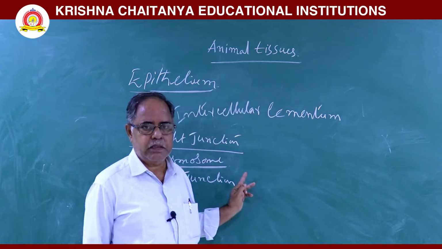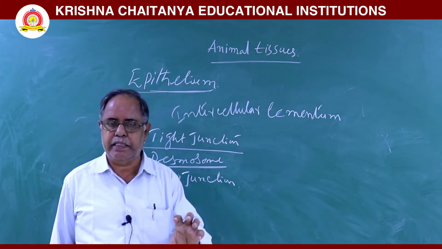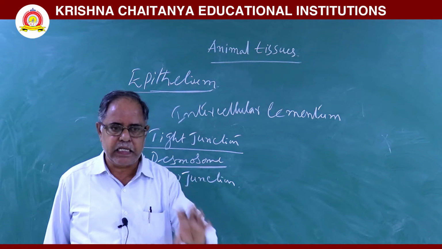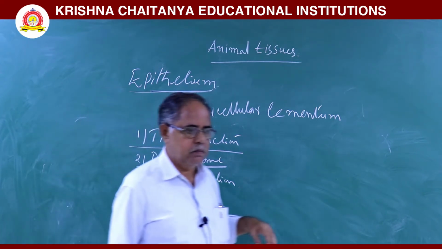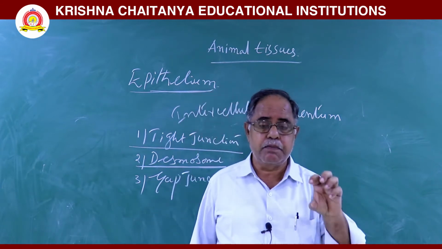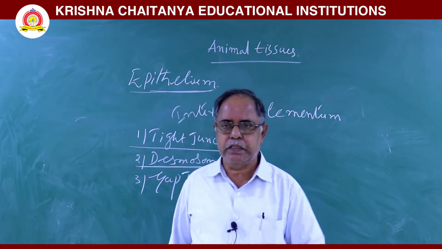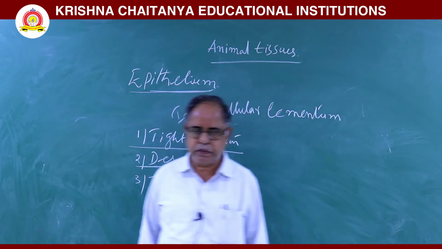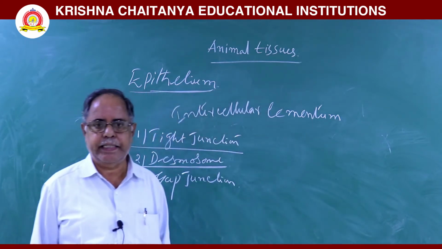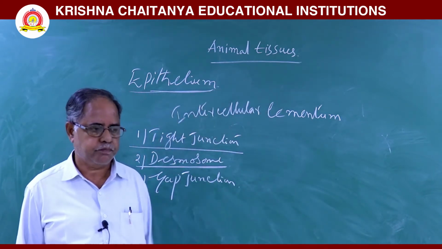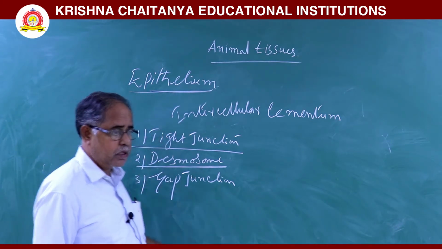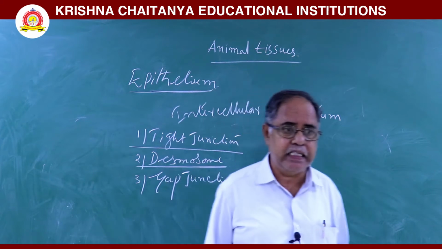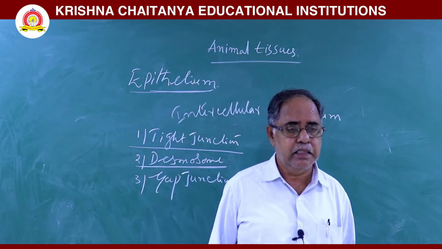These intermediate filaments are made up of a protein called keratin. This is about desmosomes. Desmosomes are also called anchoring junctions.